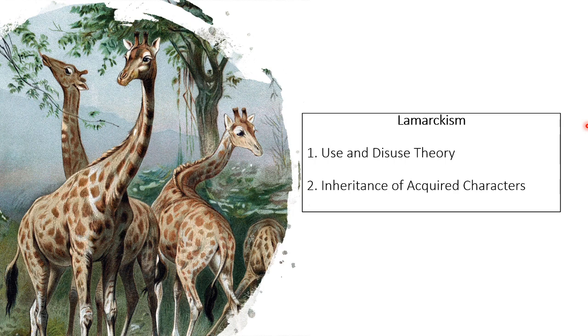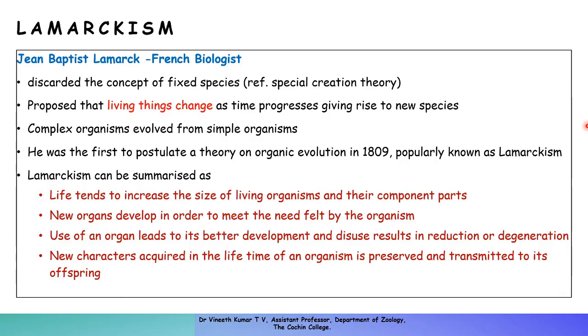Directly moving on to the first theory in pre-Darwinism, which is Lamarckism. Lamarckism is usually discussed under two heads, or the two main principles of Lamarckism: the use and disuse theory and the inheritance of acquired characters. Lamarckism was proposed by Jean-Baptiste Lamarck, who was a French biologist. He is considered to be the founder of the first complete modern theory of evolution.